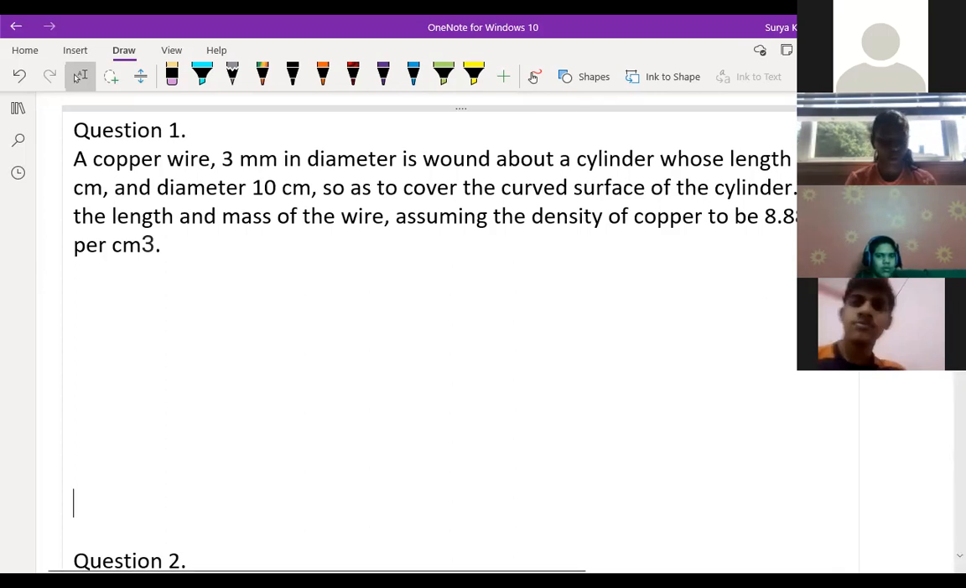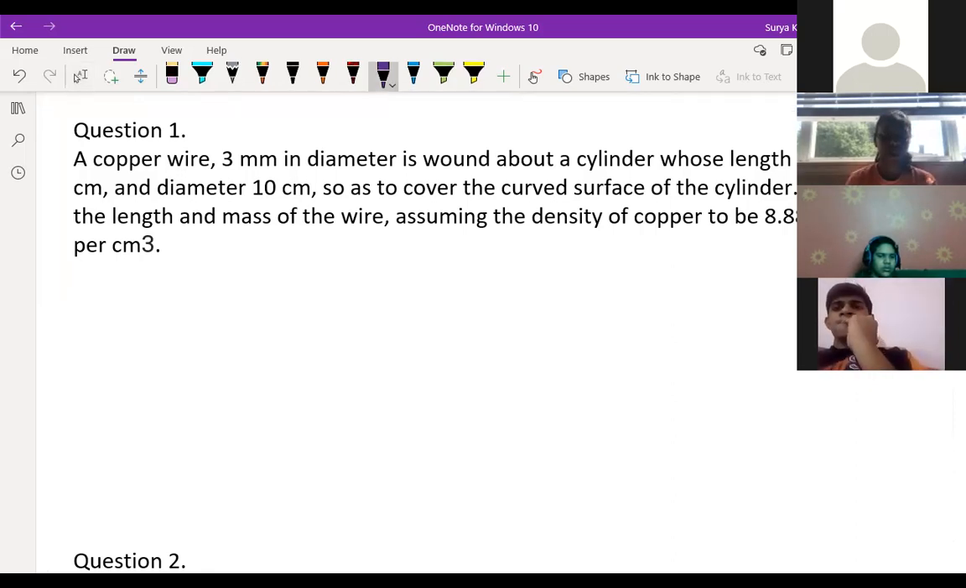Okay, question number 1. A copper wire 3 mm in diameter is wound about a cylinder whose length is 12 centimeter and diameter is 10 centimeter, so as to cover the curved surface of the cylinder. Find the length and mass of the wire, assuming density of copper to be 8.88 grams per centimeter cube.